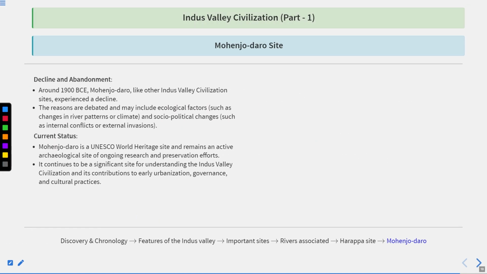Decline and abandonment, as we all know, the reasons are debated. There are some ecological factors, changes in river pattern or climate, and there were some socio-political changes due to which the civilization at this specific site declined. Current status: Mohenjo-daro is a UNESCO World Heritage Site and remains an active archaeological site of ongoing research and preservation efforts. It continues to be a significant site for understanding the Indus Valley civilization, and its contribution to early urbanization, governance, and cultural practice.